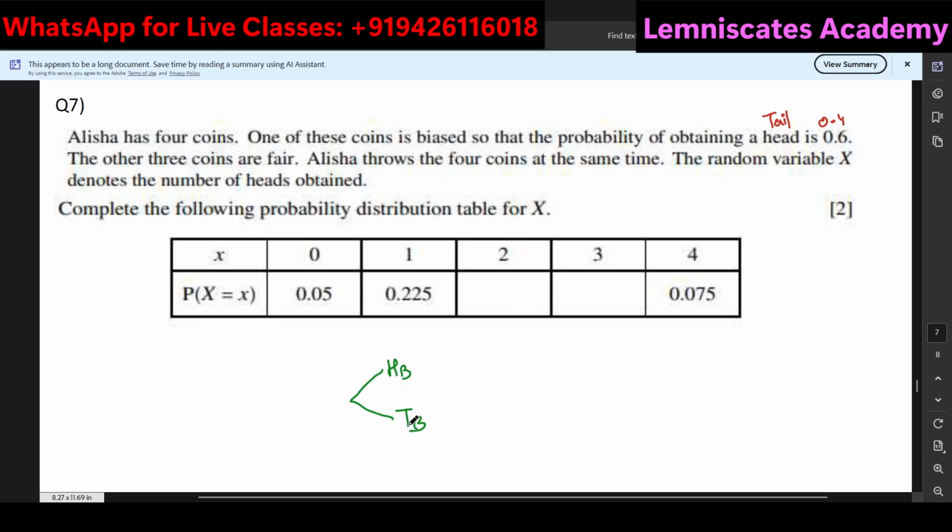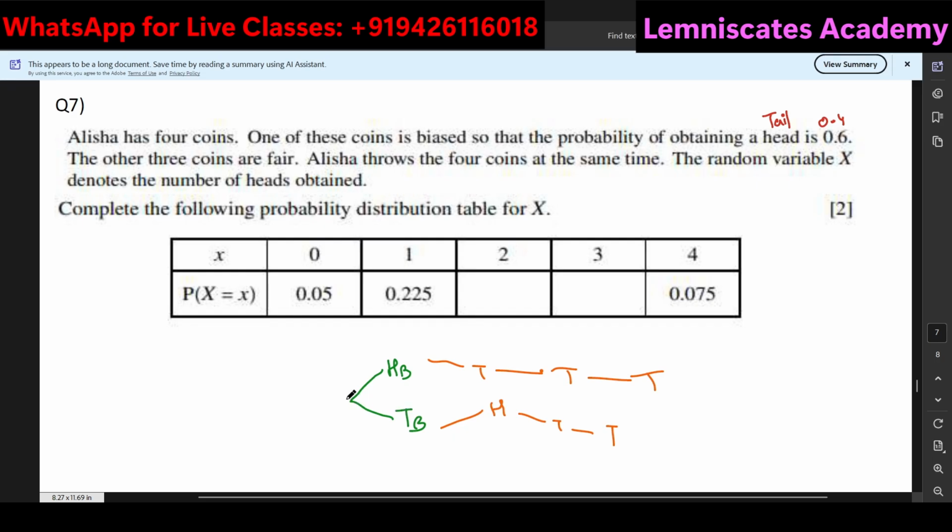And after this, if the first one is head, of course, the remaining one has to be tail. That is one approach. The other approach is slightly not this straightforward. If you get a tail in the first attempt, which is biased, then you can get a head, then maybe two tails.